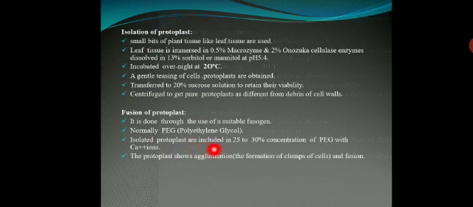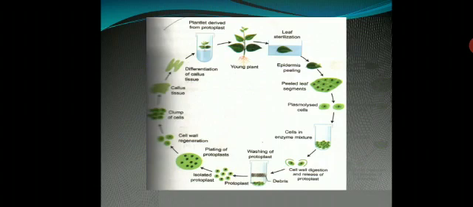The isolated protoplasts are placed in 25 to 30 percent concentration of PEG with calcium ions, to protect the protoplasts from damage. Then the protoplasts show agglutination, formation of clump-like structures, and fuse with one another. The entire process of protoplast culture will be explained later in the slides.